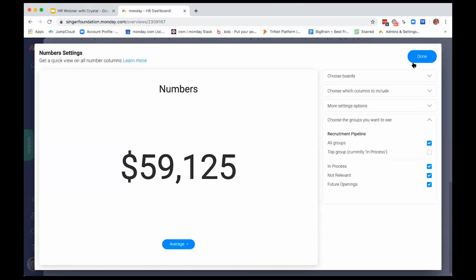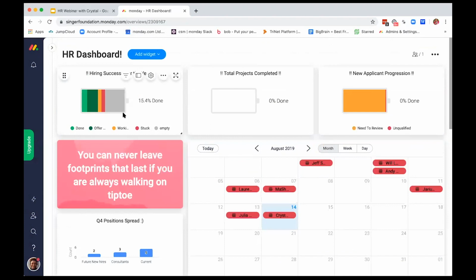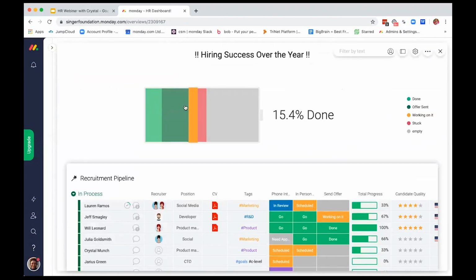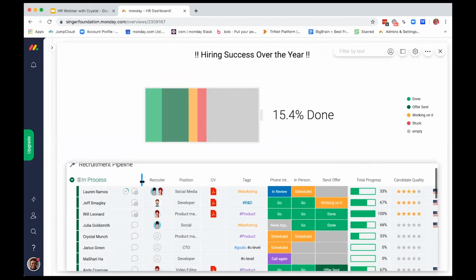So for this one, we'll just pull them all in and we'll say, let's say, average salary expectation, smiley face. And now we have a new widget on our board. Super easy, super quick. Another cool thing we can do that's really awesome with the batteries is that if I wanted to extend this to full screen real quick, I can see at a high level everything that is happening on each of those lower level boards that we worked on in the folders, guys.